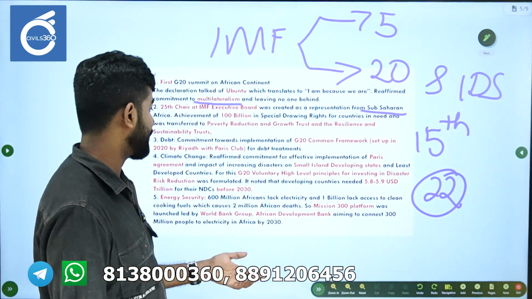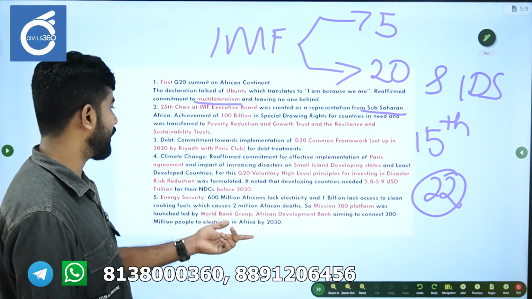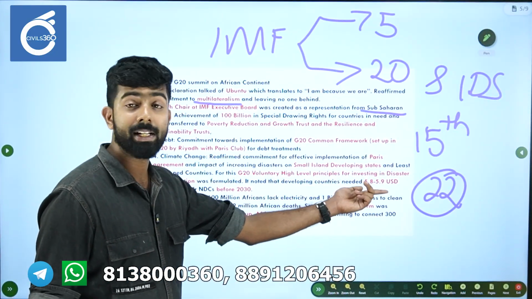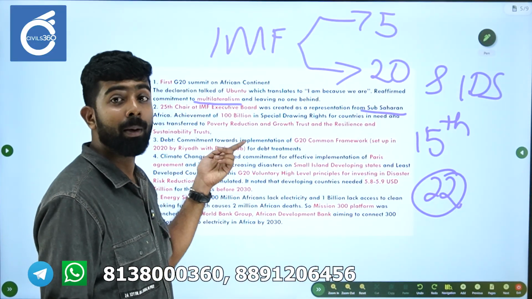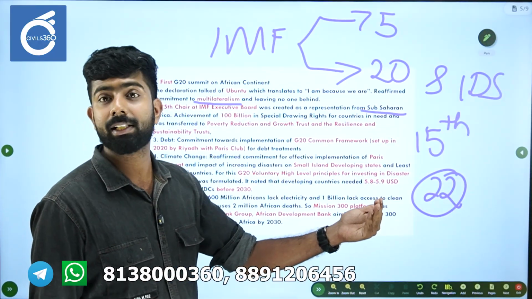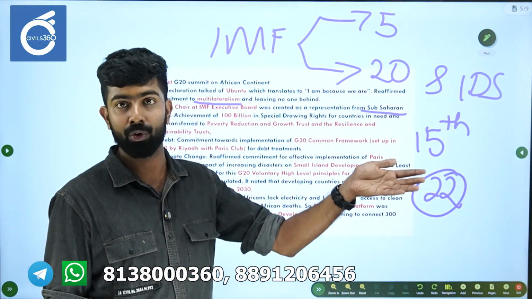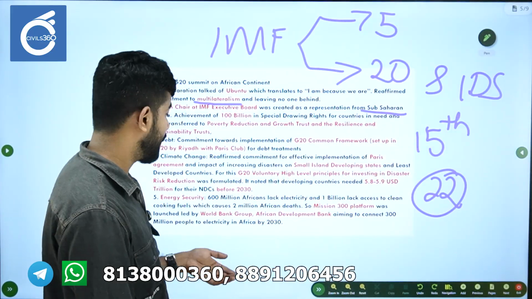Okay, so please understand that aspect as well, right? So it was noted that developing countries need at least 5.8 to 5.9 trillion US dollars before 2030 if they want to meet their nationally determined contributions target. So if you do not understand about the NDCs, please watch our other videos.